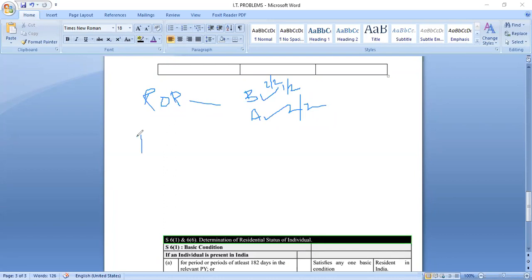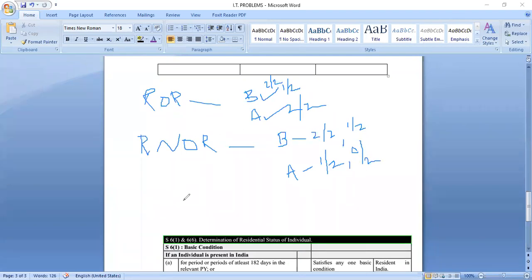Now, who is called RNOR? Resident, not ordinary resident. In the basic condition, you may clear both the tests, both the rules, or any one. 2 by 2 or 1 by 2. But in the additional conditions, you will clear only one or none. Only one, 1 by 2, or 0 by 2. If none of the additional conditions are fulfilled, he is called RNOR, resident and not ordinary resident.